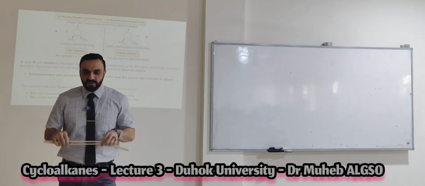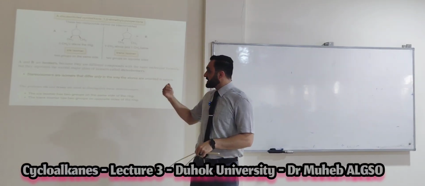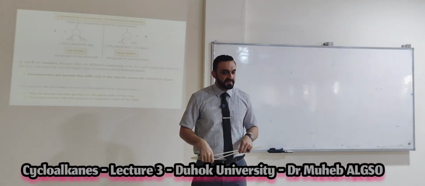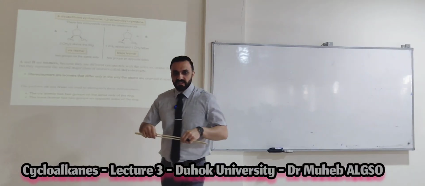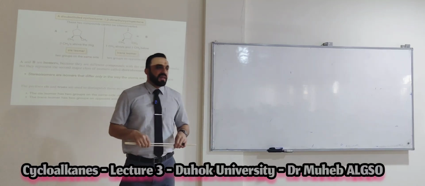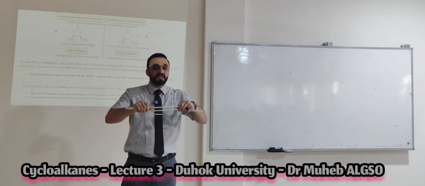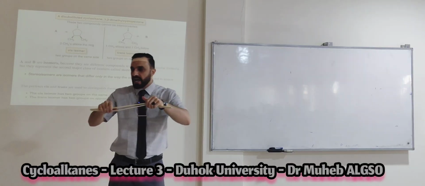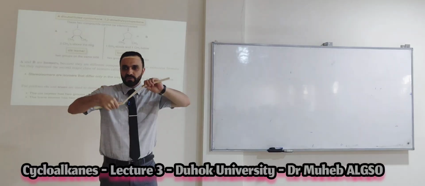Yes, we have an important note here. What I told you when I started the lecture. The alkene has cis and trans because there is no rotation between the double bond carbons. The rotation will be restricted.